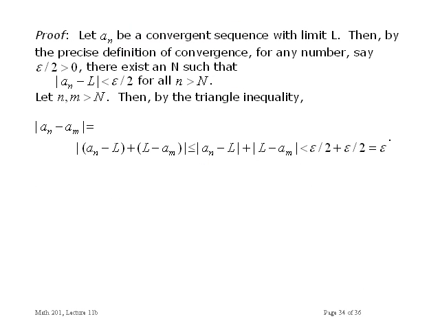So in this proof, I'll show you that every convergent sequence is Cauchy. Let the sequence a_n be a convergent sequence and converge to some limit L. The precise definition of convergence states that for any number epsilon, let's call it epsilon over 2 instead of epsilon to make things look nice at the end, there exists an N such that the absolute value of a_n minus L is less than epsilon over 2 for all n greater than this capital N. Now, consider two numbers, n and m, both greater than N. We're going to use a triangle inequality here, but I want to look at the absolute value of a_n minus a_m. This is our Cauchy criterion right here.